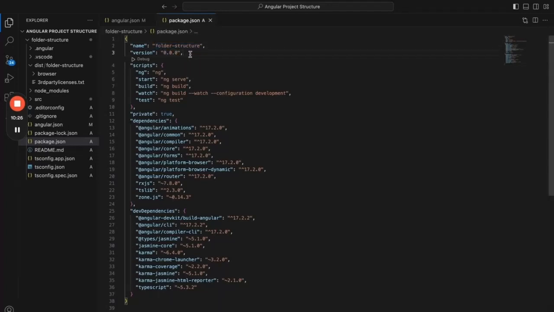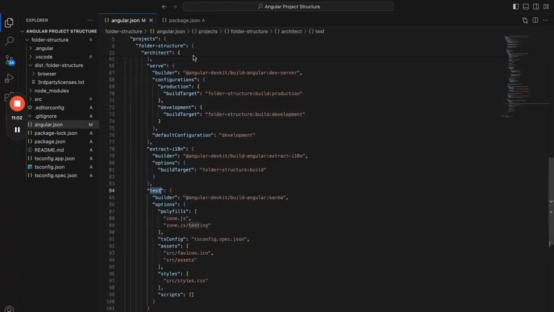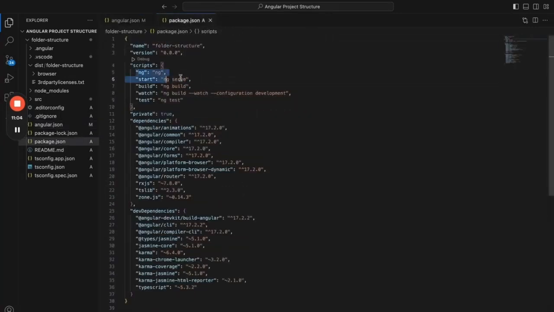But right now, these are just a name and a version. And in this scripts section, we provide the instructions for how to run this application, how to build it, or how to test. In the previous discussion, we looked at the build instructions within the angular.json, where we have serve, build, and test instructions. When we run these, it will go to the angular.json and run that specific instruction accordingly, as provided in these scripts.